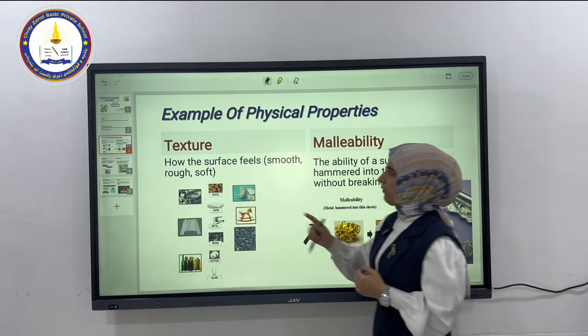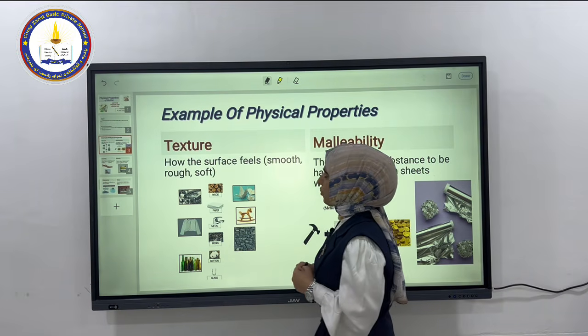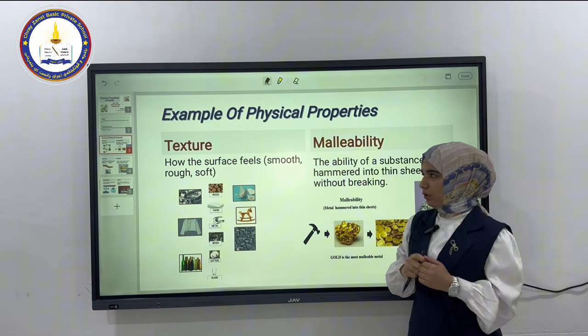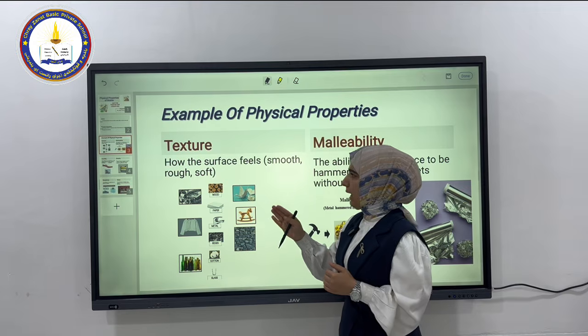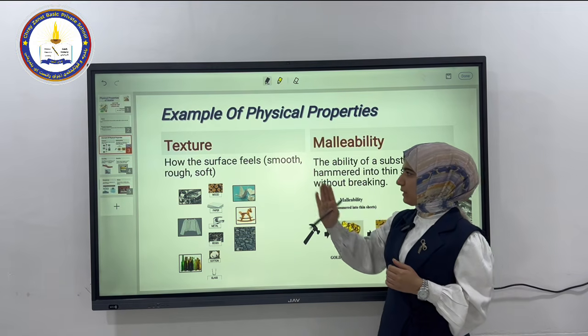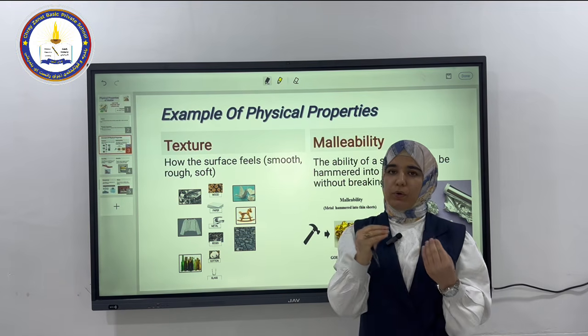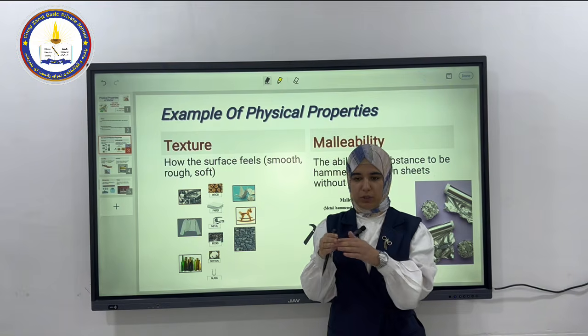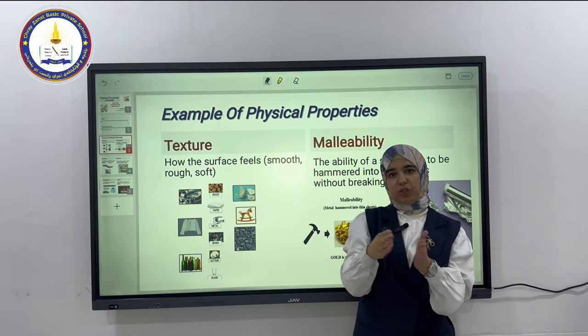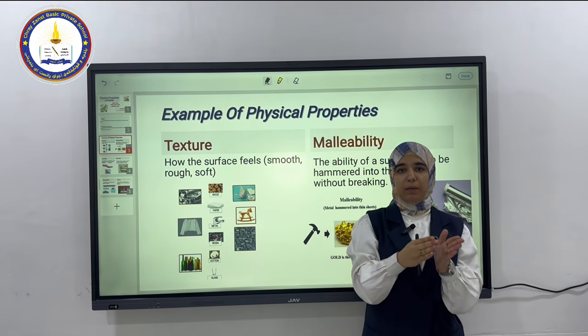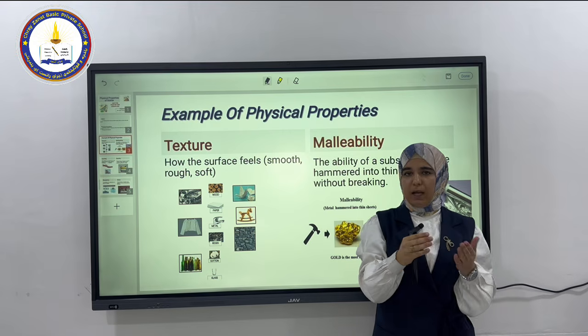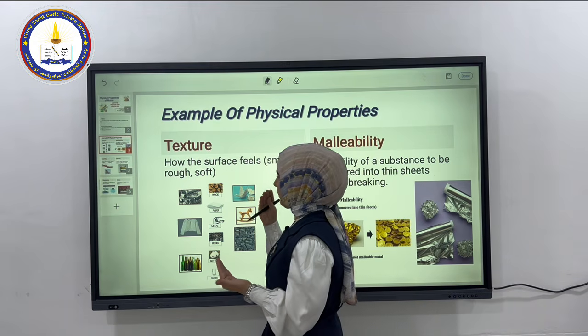Let's start with the first one, which is texture. What do we mean by texture? Texture is how the surface feels. Is it smooth, rough, or soft? So it's due to the texture that we have of the matter, or we can say the object. How's the surface? How's the texture?